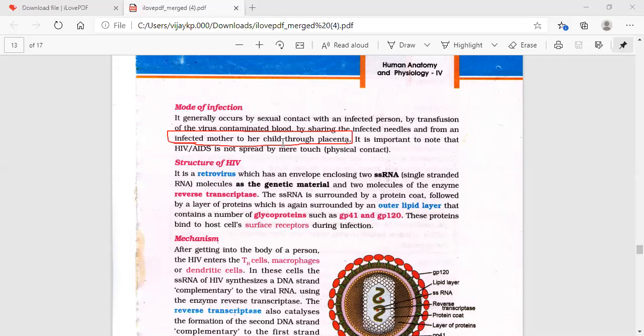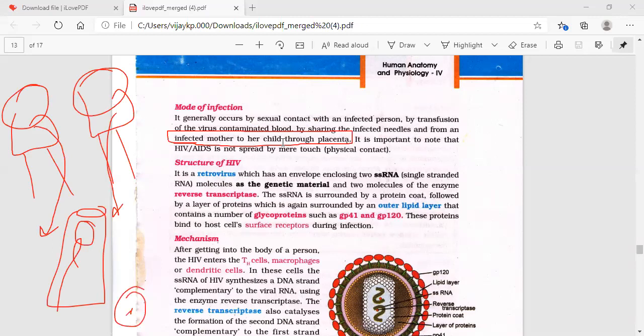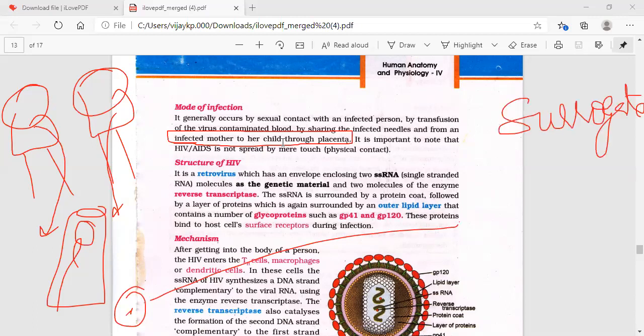For example, if you take an example here, the father is an HIV patient, the mother is an HIV patient. Both are HIV patients. Then in in vitro conditions, if we collect the sperm from the father and the ovum from the mother, and in the laboratory we do the fertilization, that means a zygote is formed by in vitro fertilization, which we know from reproductive health. And if we introduce this particular zygote at the embryonic stage into a surrogate mother, will that particular child get AIDS? No, not at all, because it won't come through the genes. That you need to understand. So from the mother to the child, it will come not by genes but through the placenta.